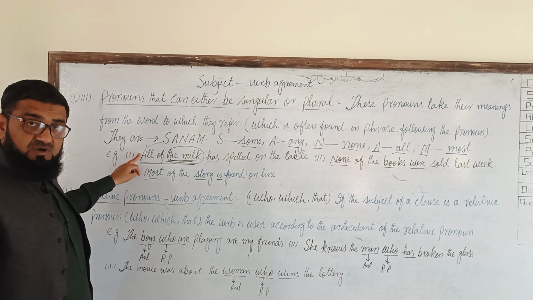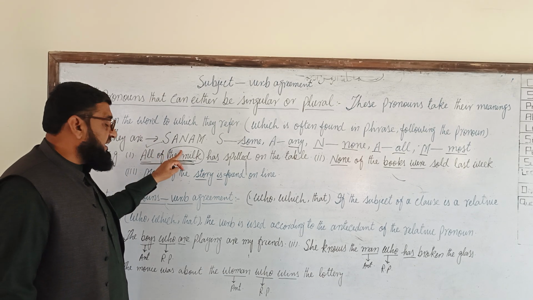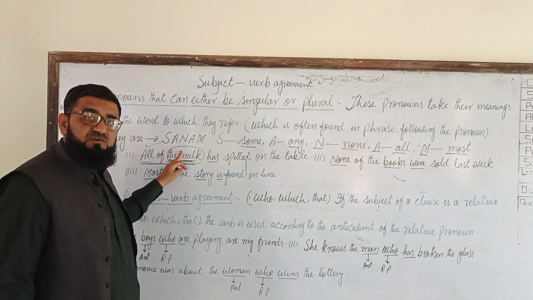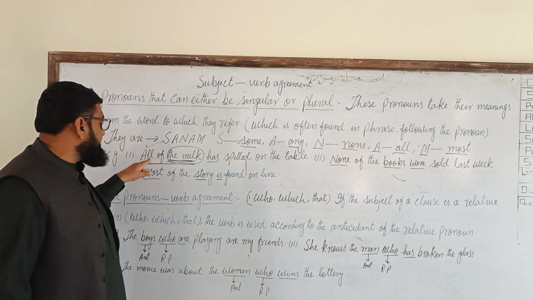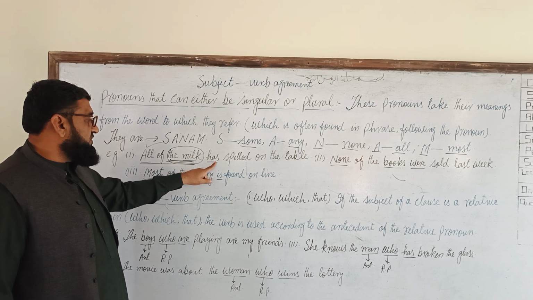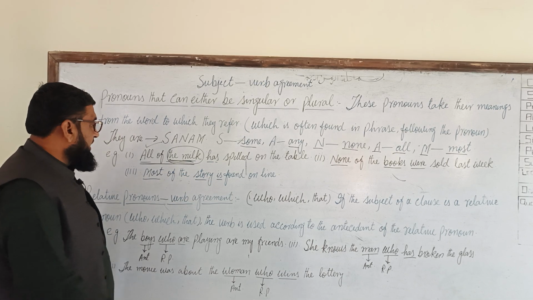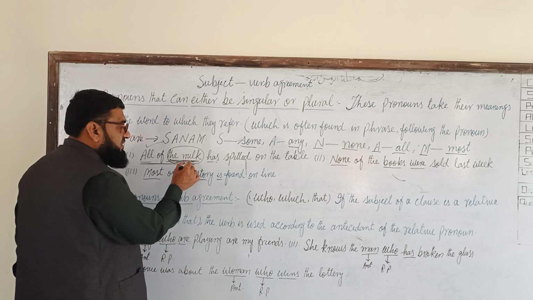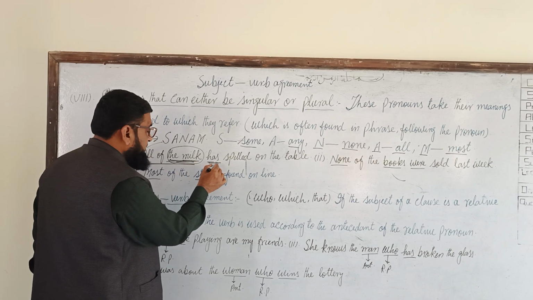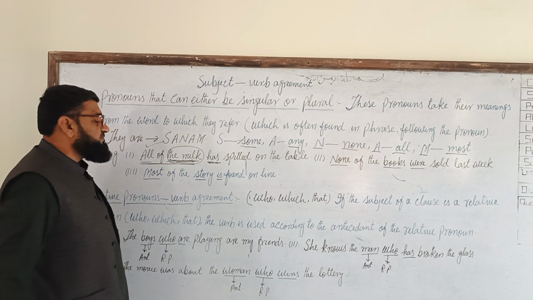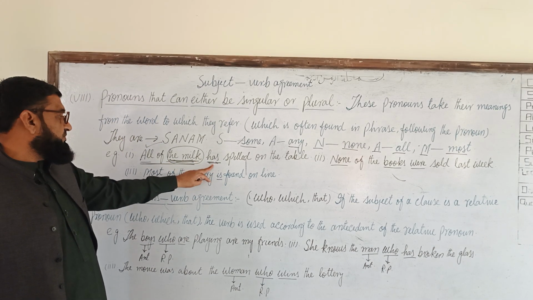All is the pronoun here, and the milk is the phrase which is used after that pronoun, and we will use the verb as singular or plural. If this word is singular, the verb will be singular. If this word is plural, the verb will be plural.